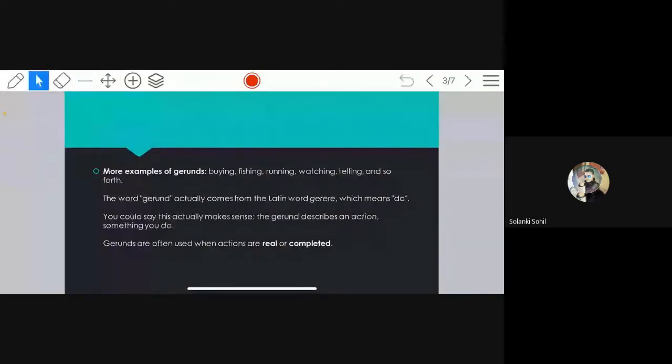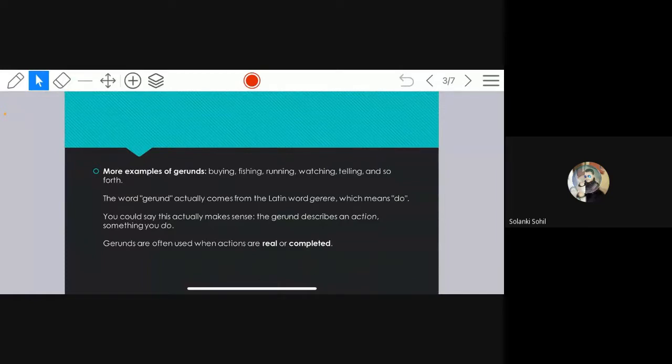The word gerund actually comes from the Latin word gerere, which means do. You could say that actually makes sense. The gerund describes an action, something you do. Gerunds are often used when actions are real and completed.